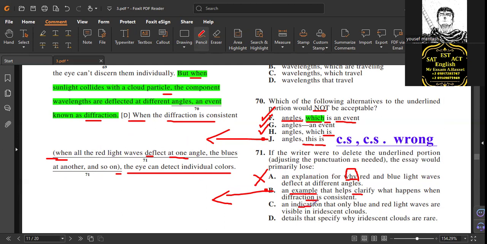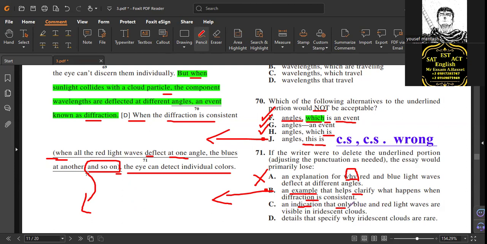Give an example or not? Example. Now, an indication, an explanation that only blue and red. Did he say that the blue and red light waves only are visible? He gave you an example. He said all the red light waves deflect at one angle, the blues at another, and so on. And so on means and continue, so forth and the like, and more and more.